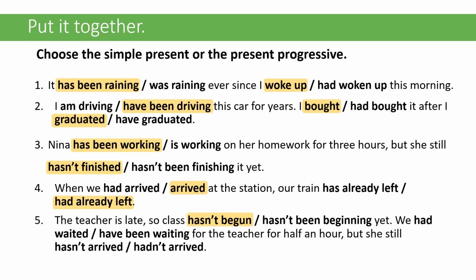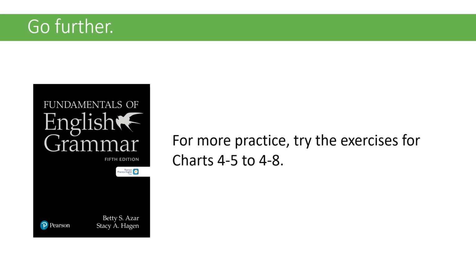So we had waited or have been waiting for the teacher for half an hour. Okay. This one is going to be have been waiting because we're still currently waiting. But she still hasn't arrived, hadn't arrived. Hasn't arrived because we're talking about the present, right? Still right now. Hadn't arrived would be talking about the past. So for more practice, go ahead and do the exercises in 4-5 to 4-8.